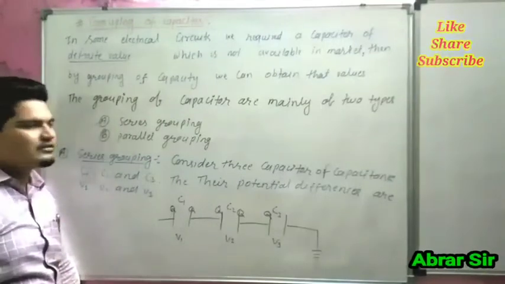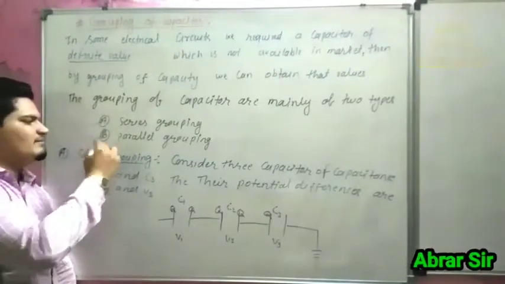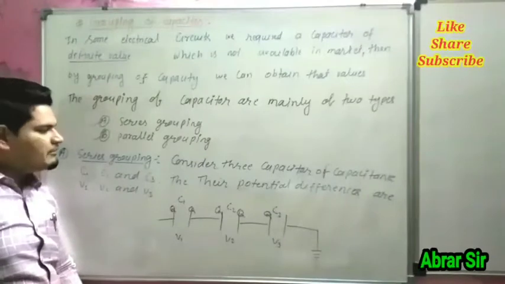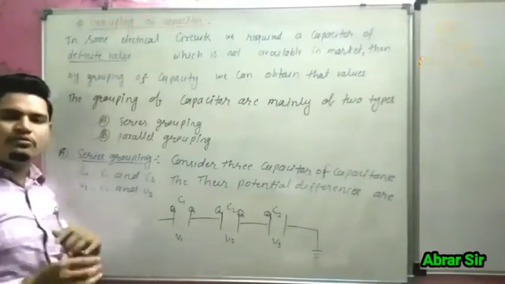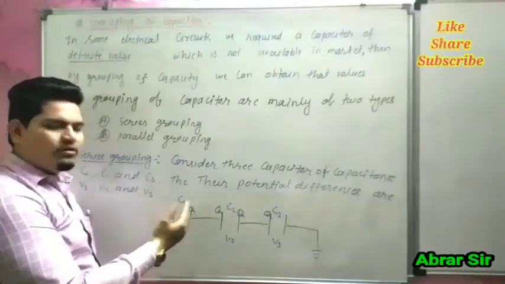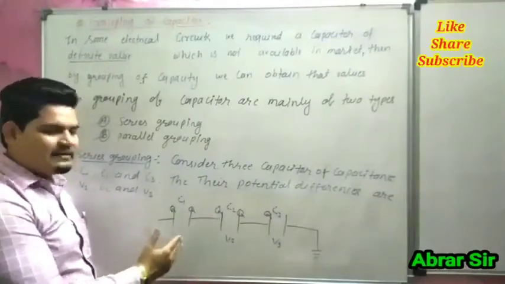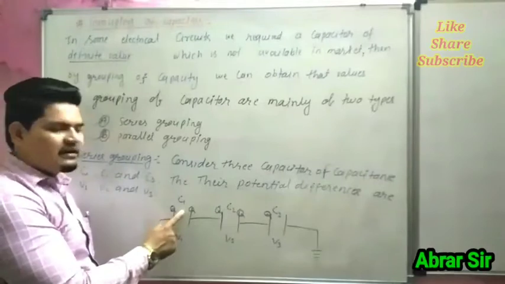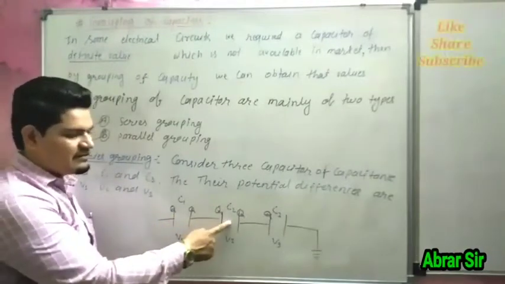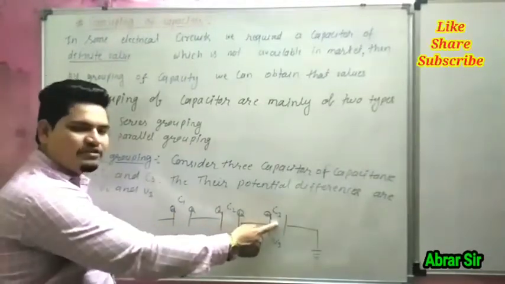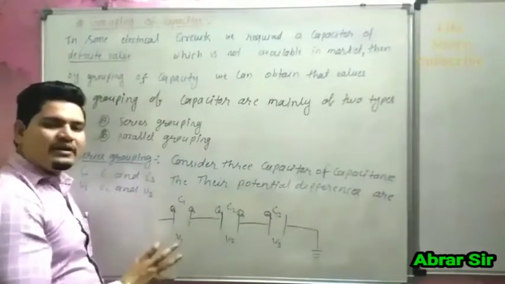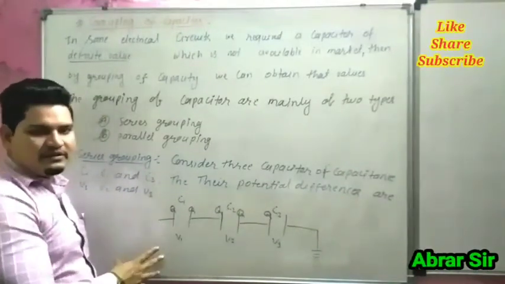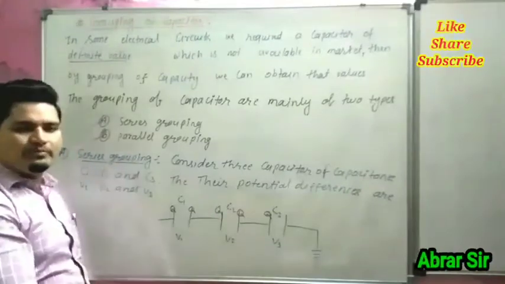First is series grouping and second is parallel grouping. Now we are going to start series grouping. In series grouping, three or more capacitors are connected in series. This is the first capacitor, this is the second capacitor, this is the third capacitor, and many more. These capacitors are connected in series combination. So it is called series grouping.